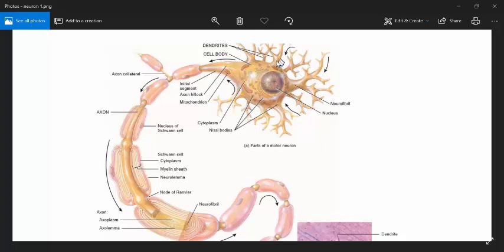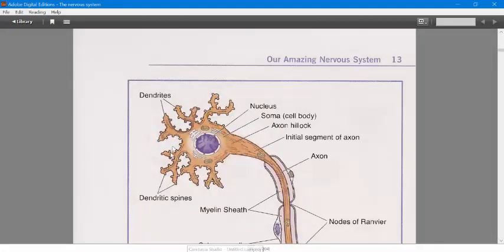So this is the cell body, and the branches coming out of the cell body are dendrites, which are the receiving end. This is the central nucleus and cytoplasm, this is the outer membrane, Nissl bodies, and mitochondria. And where are the dendritic spines? Here. These small projections, these small spikes, are known as dendritic spines.